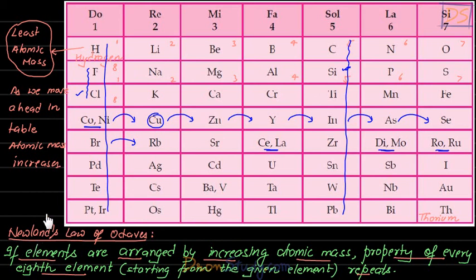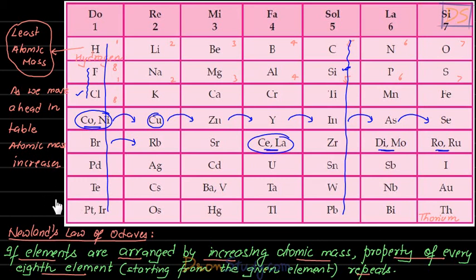So he decided that if he keeps nickel here, then bromine will be here, and its properties will match with all the other elements in this group, and so on, right, students? The same was seen with other elements. So basically, putting two elements in a single box at some places ensured that elements in a column have similar properties. That's why he did that. I hope you understand this, students.